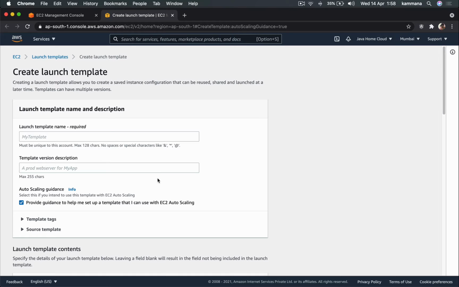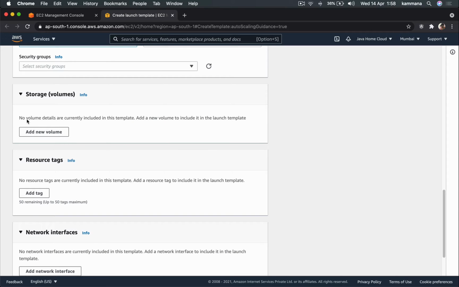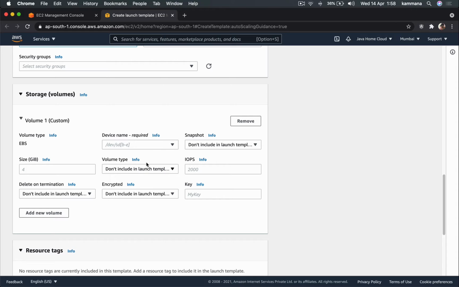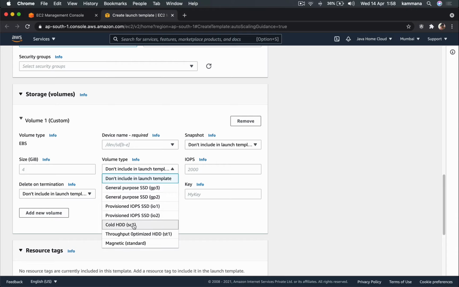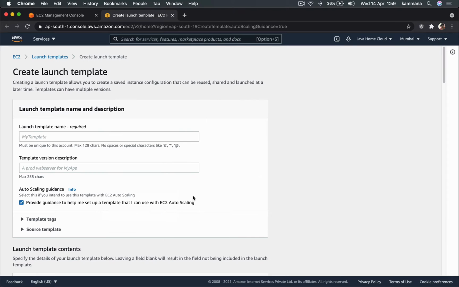Then it supports choosing multiple instance types in the same auto scaling group. And coming to storage, it has support for all types of storage, like general purpose. We have two types there, GP2, GP3, but launch configuration doesn't support all the types. Okay, so at high level, that's the basic difference between launch configuration and launch template. Launch template is altogether a big topic, so I will cover that in a separate video.